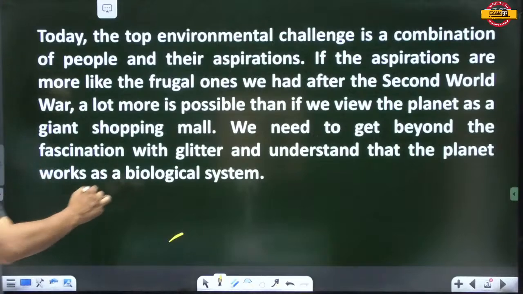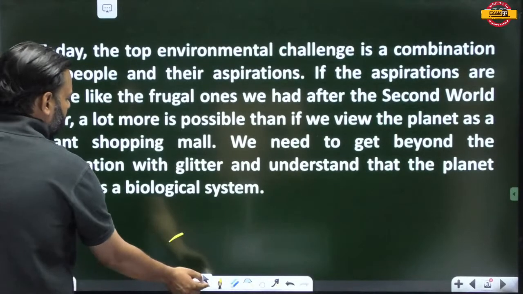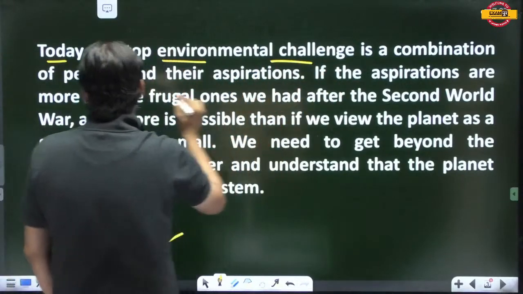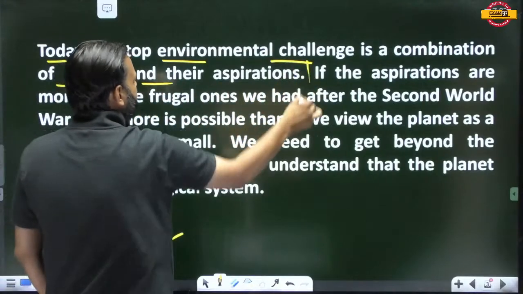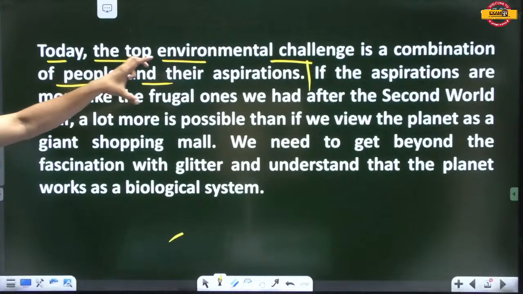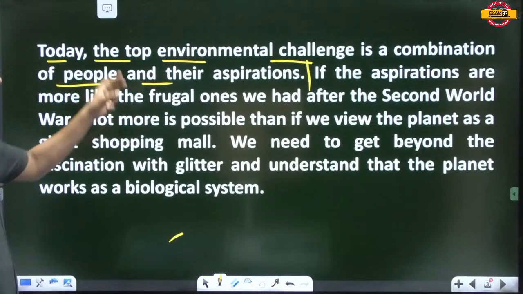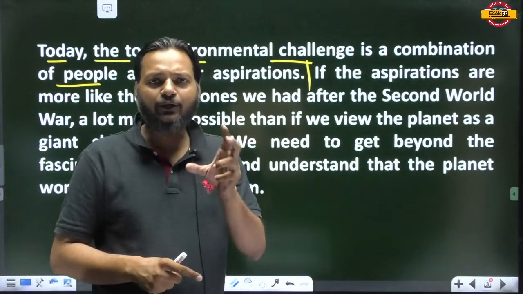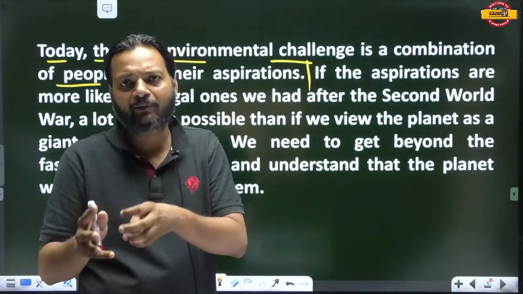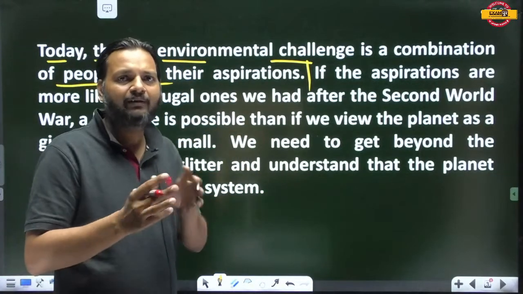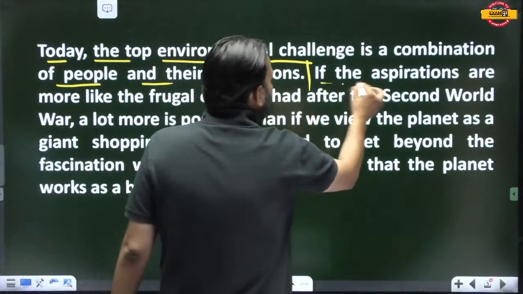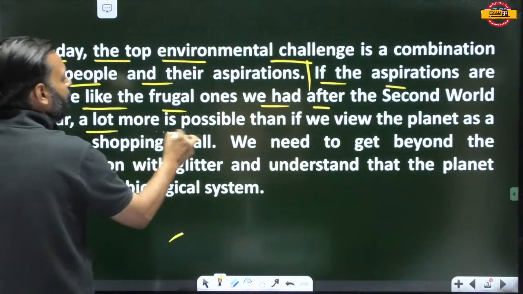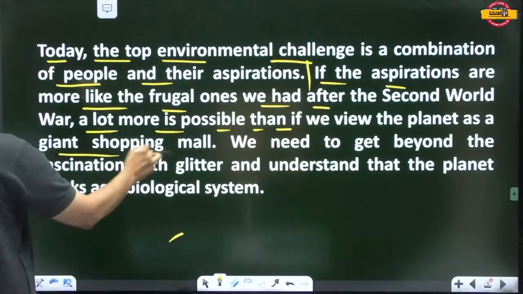Okay, so the first passage is, today the top environmental challenge is a combination of people and their aspirations. Okay, top environmental challenge is combination of people and their aspirations. So these are two different things. People and aspirations, both are two different things which have combinedly created problems for the environment because they have become the environmental challenge. If the aspirations are more like the frugal ones we had after the Second World War, a lot more is possible than if we view the planet as a giant shopping mall.